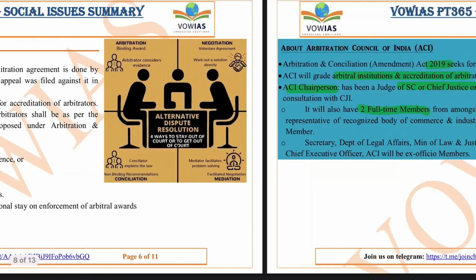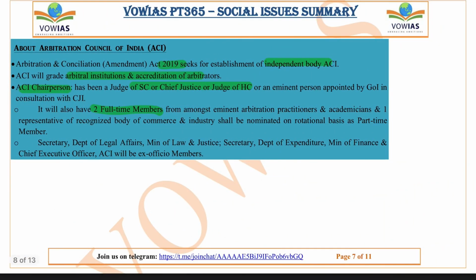Okay, so next one is about the Arbitration Council of India. The Arbitration and Conciliation Act of 2019 provides for the establishment of an independent body, the Arbitration Council of India. The Arbitration Council of India will grade arbitral institutions and arbitrators. The ACI chairperson, if you see, has been a judge of the Supreme Court, or Chief Justice or judge of a High Court, or an eminent person appointed by the Government of India in consultation with the CJI.